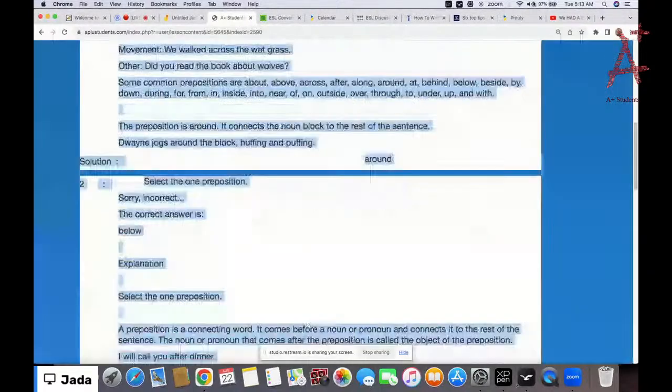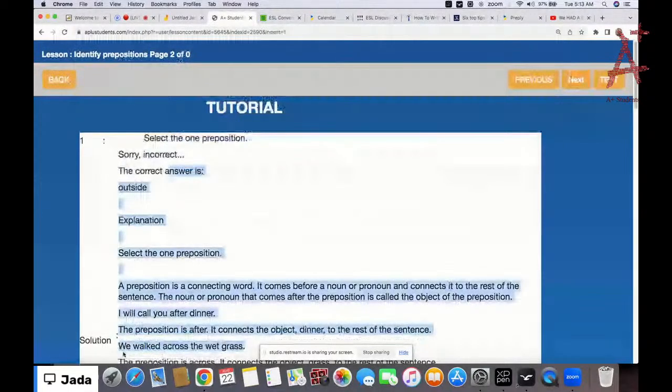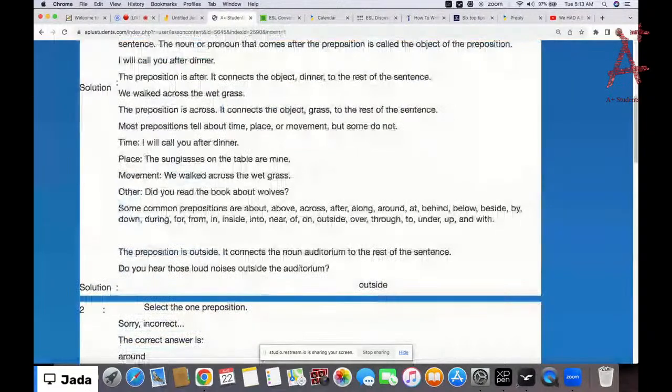Okay, let's go see some more examples before we move to the test. So, do you hear those loud noises outside the auditorium? So now the preposition here is what? Outside. So if you say, do you hear those loud noises in the auditorium? Oh, there's something wrong with the sentence. Because if you say, do you hear those loud noises the auditorium, without outside, then you're making a grammar mistake, right? So you see that prepositions are highly, highly important in sentences.